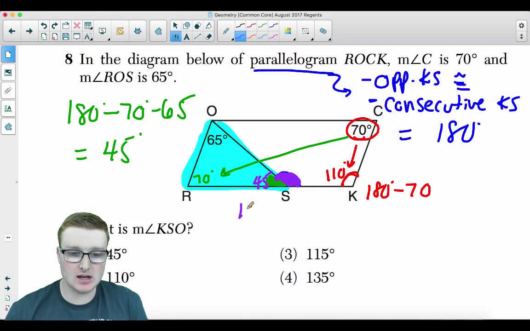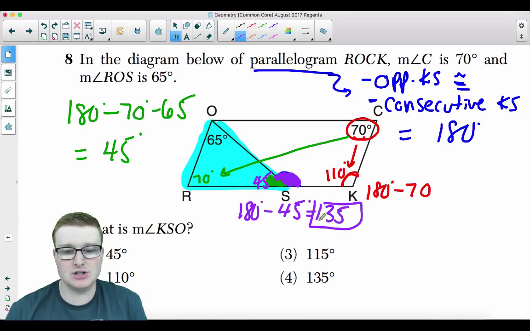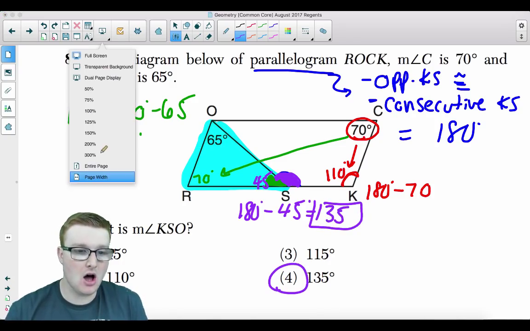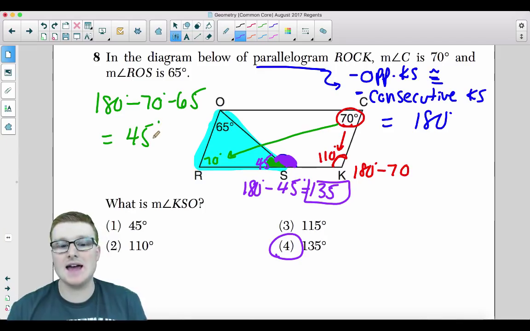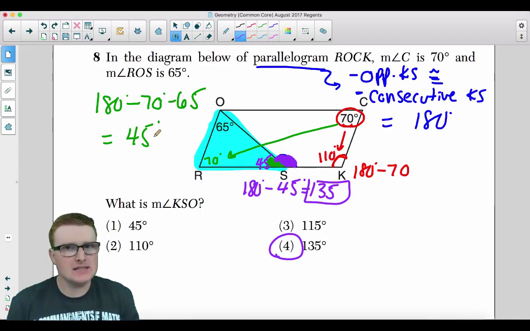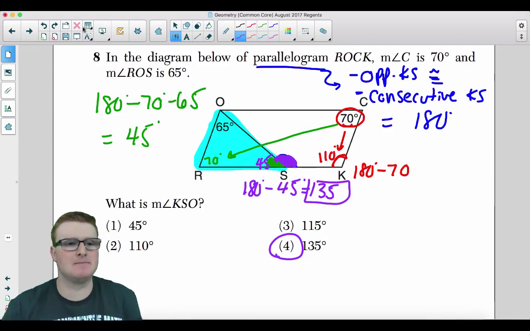So all we need to do is just take 180 degrees minus the 45 degrees, and you get 135 degrees. That is the measure of angle KSO. Pretty simple question. I didn't think it was that bad.